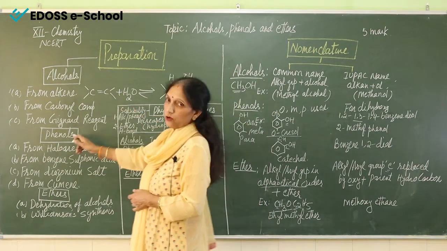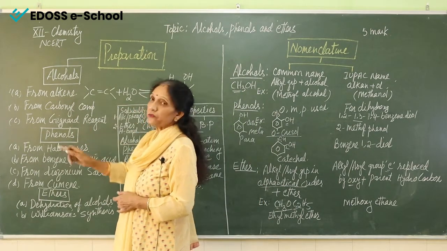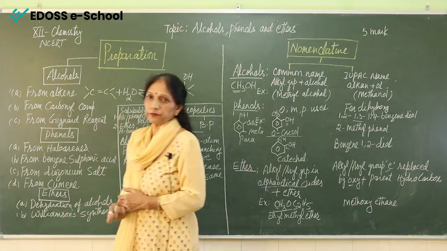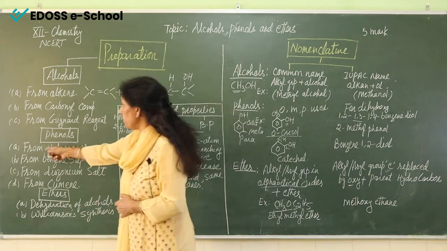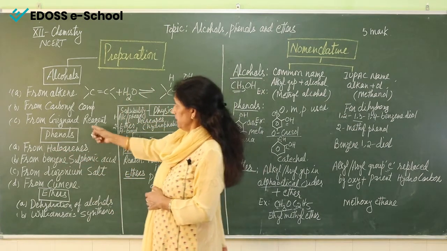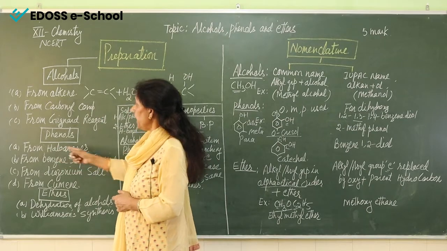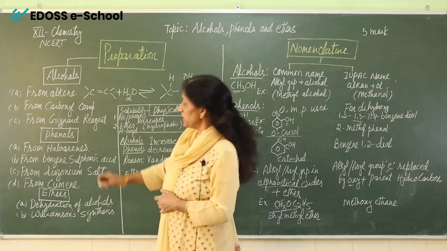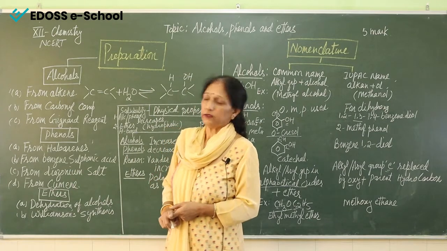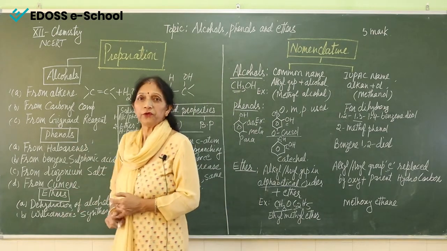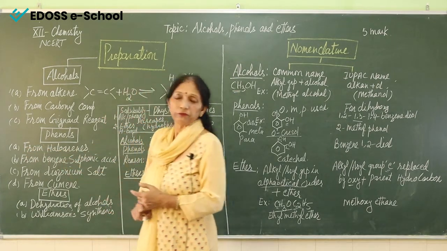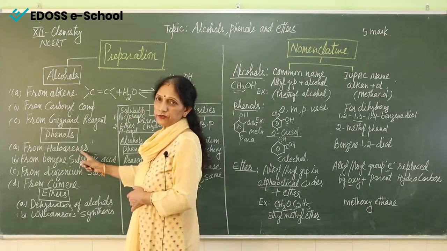Now coming to phenols. How can we prepare phenols? For phenols we have 4 methods. First method is from haloarenes. We can prepare phenols from haloarenes also. Haloarene is very important because this is a property of haloarene, and here it is the preparation of phenols. So in the first method we have to utilize haloarenes.